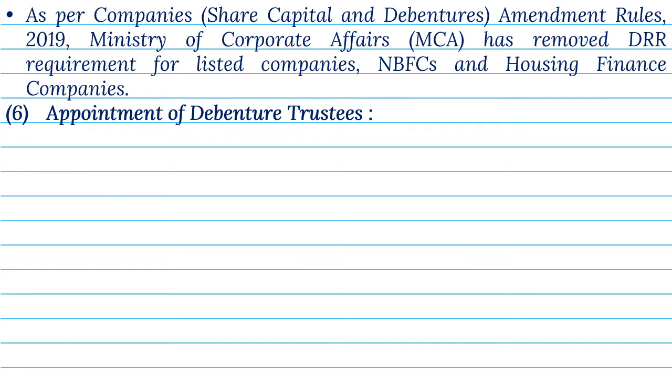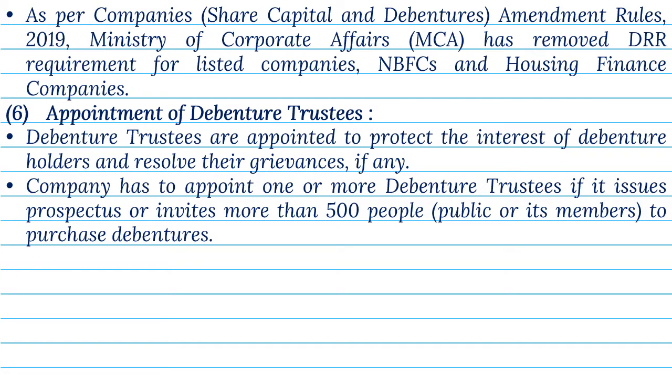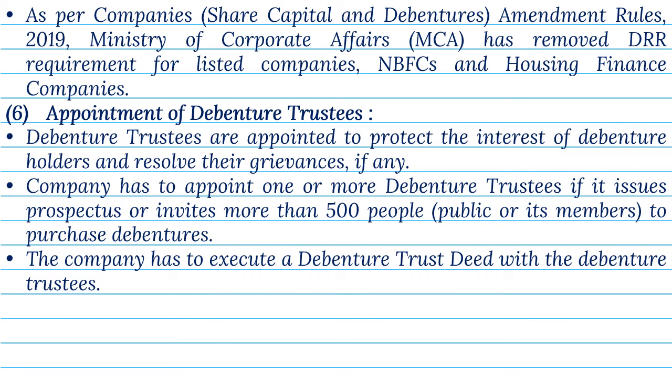6. Appointment of debenture trustees. Debenture trustees are appointed to protect the interest of debenture holders and resolve their grievances, if any. Company has to appoint one or more debenture trustees if it issues prospectus or invites more than 500 people, public or its members, to purchase debentures. The company has to execute a debenture trust deed with the debenture trustees.